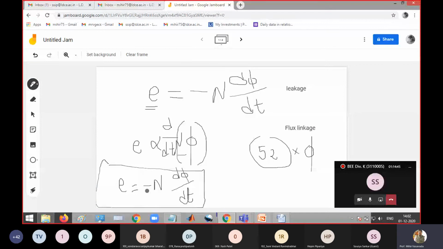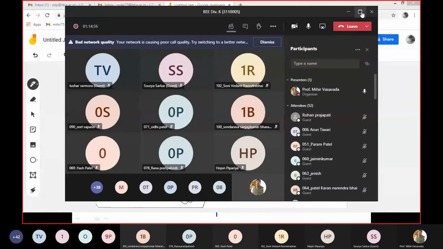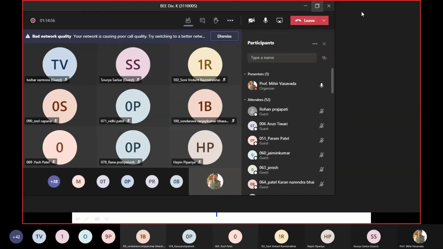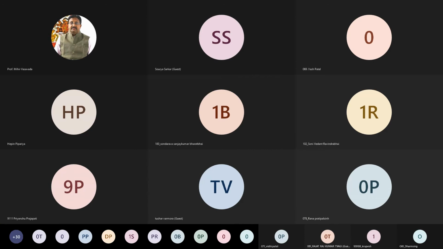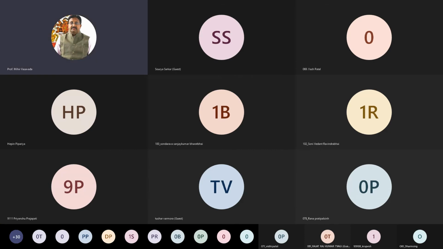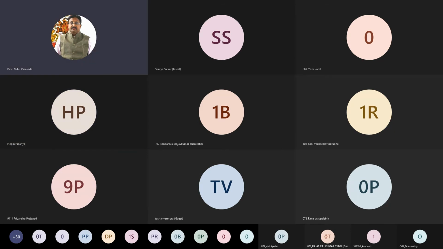Right? That is the magnitude of EMF. I hope it is clear now. Clear? Yes, sir. You can ask.